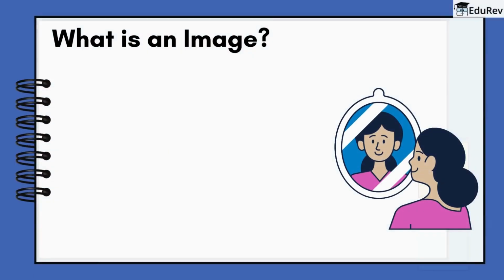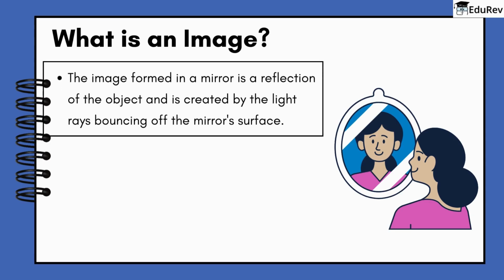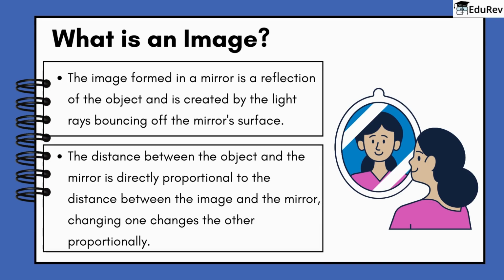Do you know what an image is? Let's find out. The image formed in a mirror is a reflection of the object and is created by the light rays bouncing off the mirror's surface. The distance between the object and the mirror is directly proportional to the distance between the image and the mirror. Changing one changes the other proportionally.